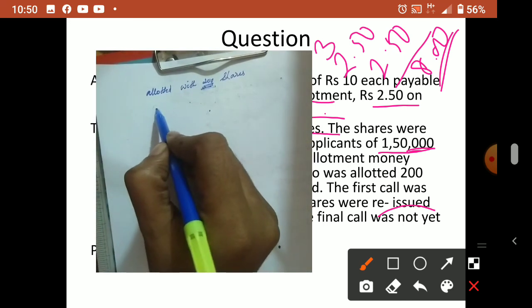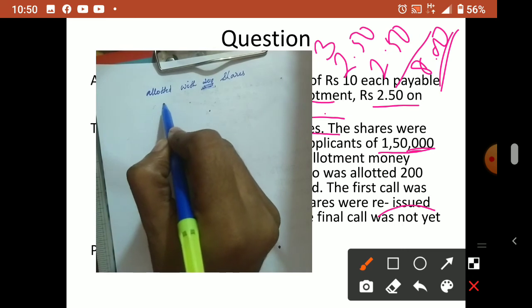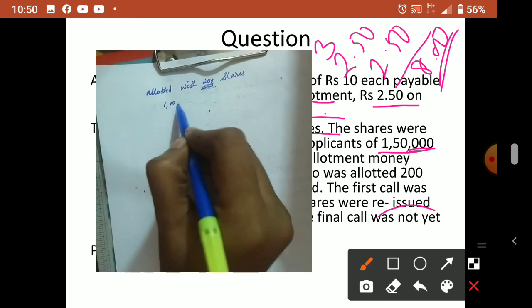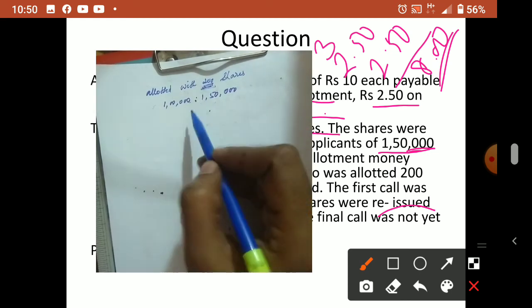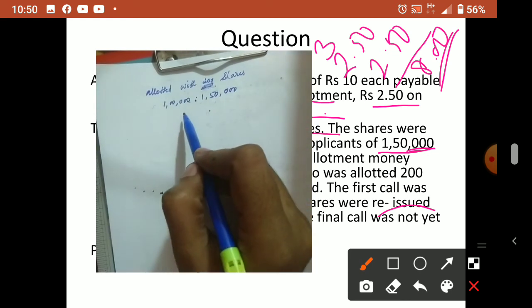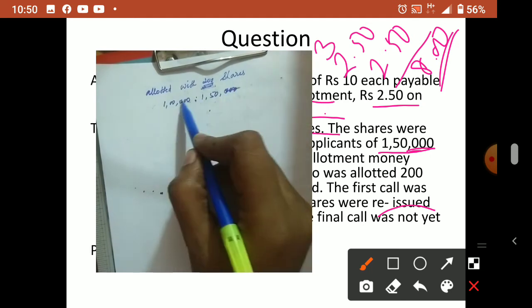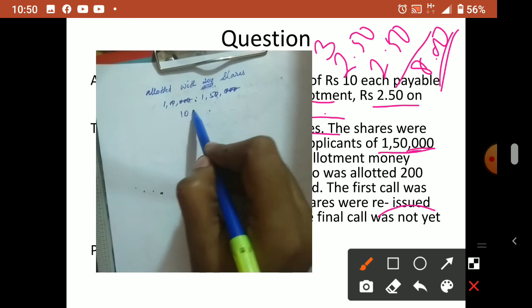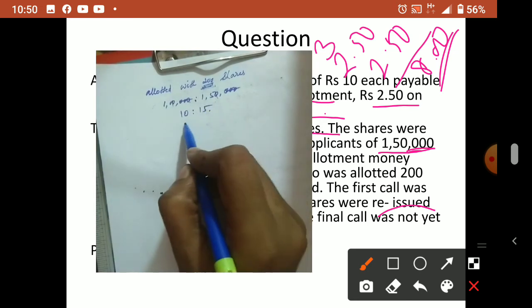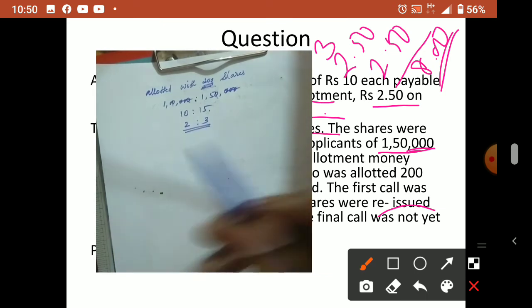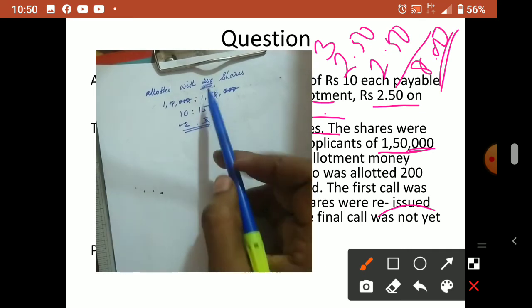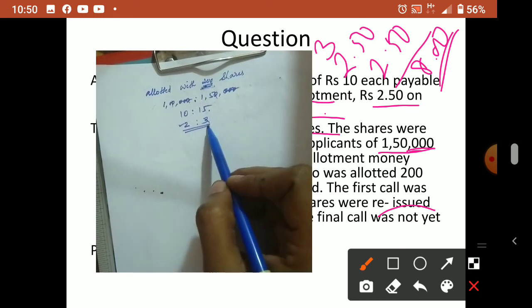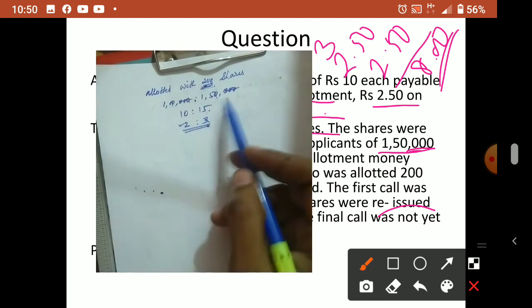How to calculate? Here the proportion is, 1 lakh shares allotted to 1,50,000 shareholders. If you want, you can remove the ratio proportion. So 30, 30, 10, 10. So 10 is to 15. So what can we say? 2 is to 3 is the ratio. That means those who asked for 3 shares, the company allotted 2 shares. He is allotted 200 shares, so how many shares must he have applied for?